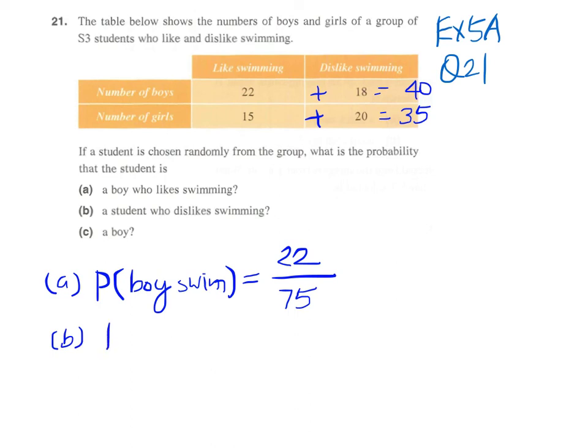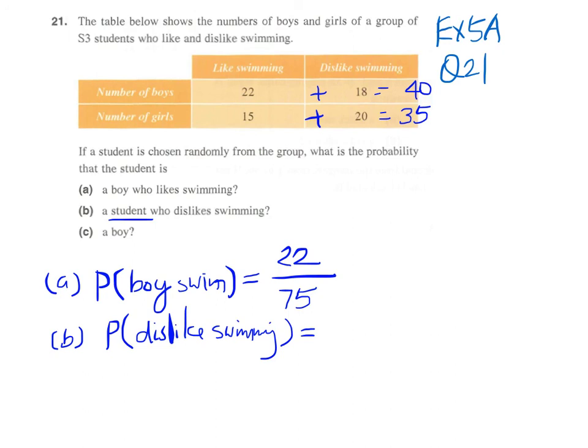And for part B, a student who dislikes swimming. And the event actually indicates it is only a student. And it really does not matter whether he or she is a boy or girl. It really doesn't matter whether the student is a boy or girl.